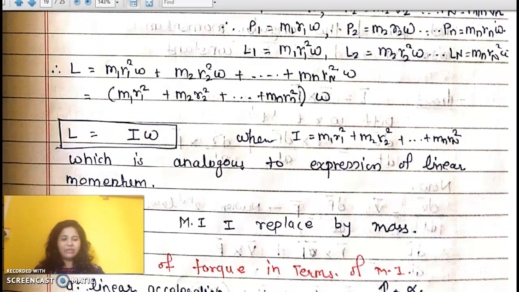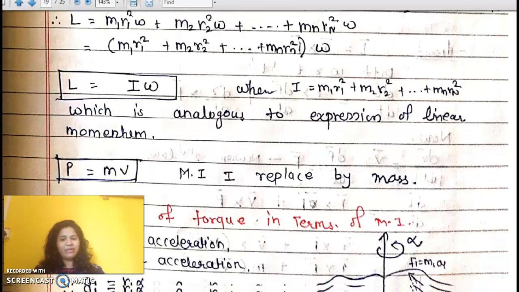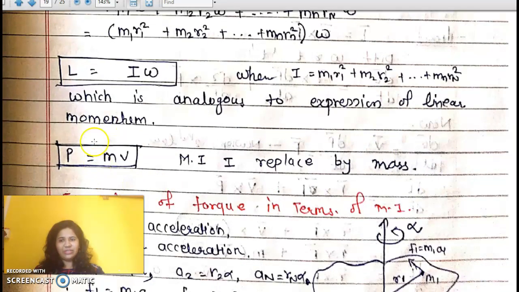And in terms of linear motion, momentum is equal to mass into velocity. So mass converts into I, velocity converts into angular velocity.